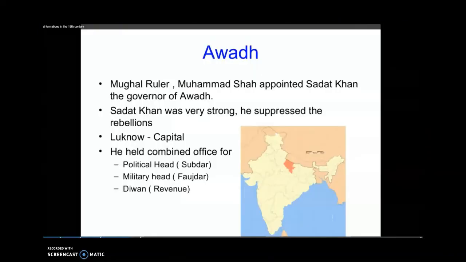Next, Awadh. Mughal ruler Muhammad Shah appointed Sadat Khan the governor of Awadh. Then what happened? Sadat Khan was very strong and he suppressed all the rebellions. Then which was the capital of Awadh? Lucknow. And he held combined office for political head Subadar, military head Faujdar, and Diwan for revenue collection.